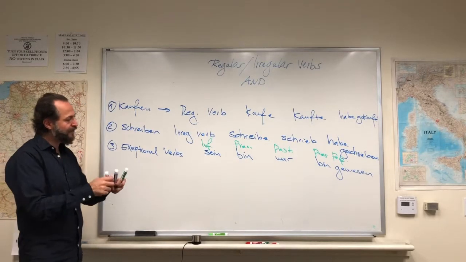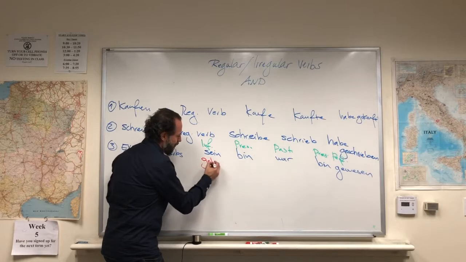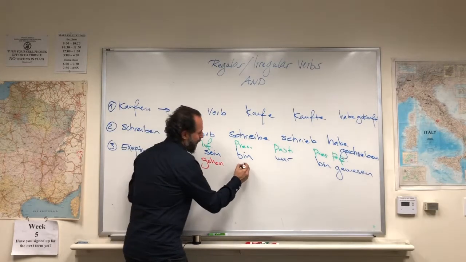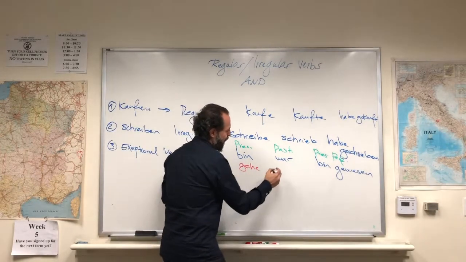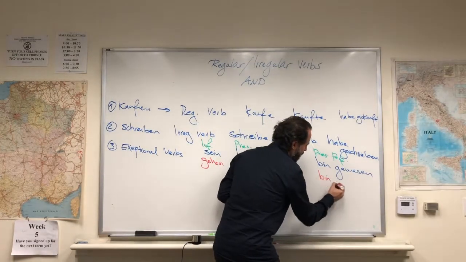The same is, for example, the word gehen. Look at this form. Gehen. Ich gehe. Ich ging. Ich bin gegangen.